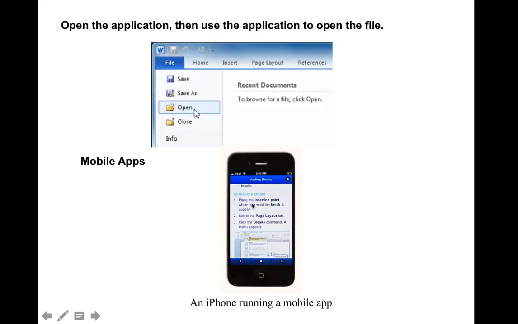Okay. Next part, I will show you how to open the application and then use the application to open a file. The first one, if you want to open your document, we can open it on your smartphone. We can download Microsoft Word first, and then choose open, right? We can save it like on the computer as well. But I think if you use Microsoft Word on your smartphone, sometimes it's not good. Sometimes it's difficult to write because it's just a small screen, right? If you use your computer, it's better. We can write, we can edit. This one is the iPhone running on mobile apps.